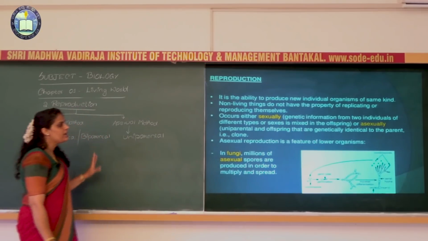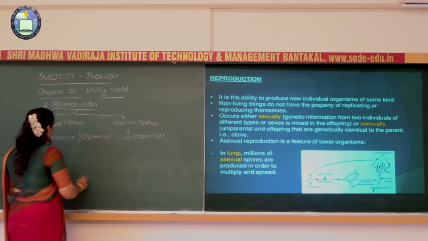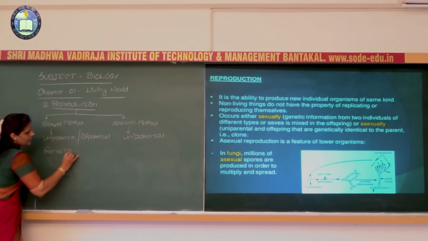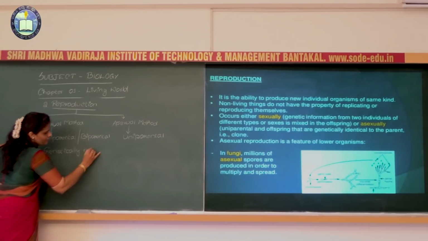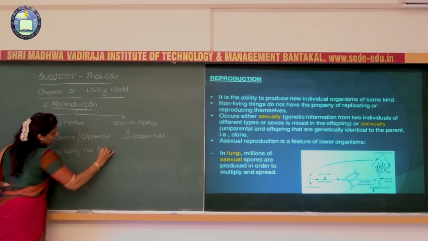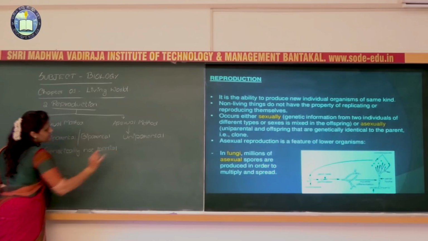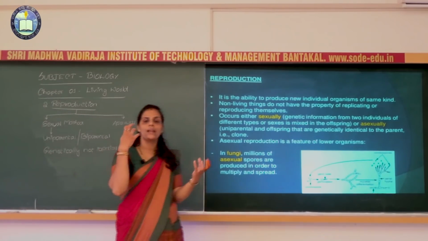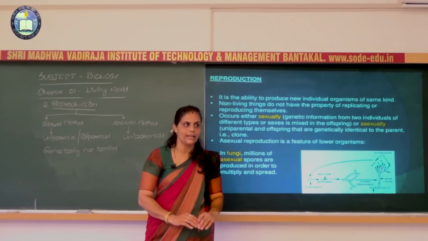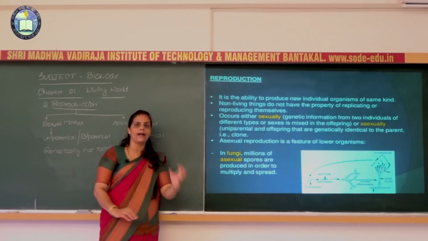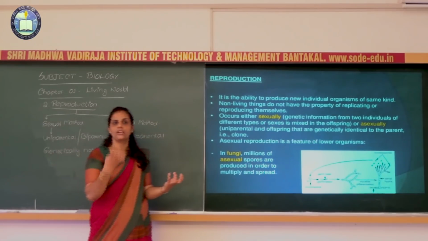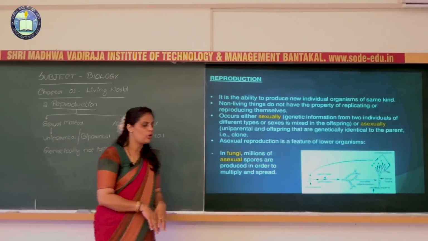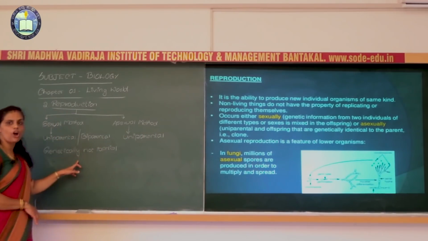In sexual reproduction, the offspring produced are genetically not identical. Why is this? Because the male gamete as well as the female gamete fuse together, and the genetic information carried by the male gamete and the genetic information carried by the female gamete fuse there. So they are genetically not identical.